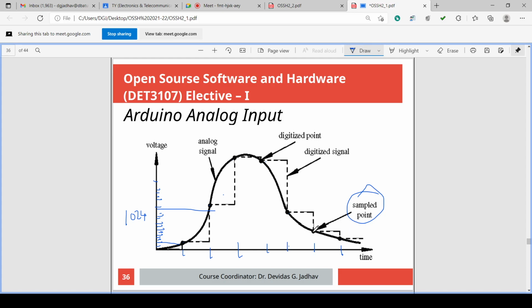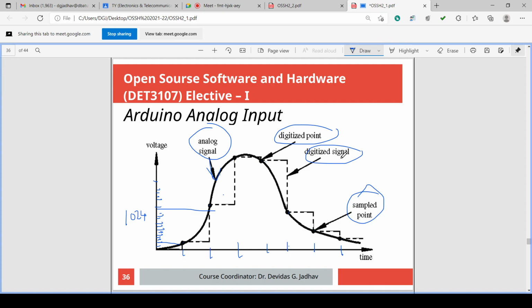So this is the analog sample and this is the digital signal. Digital signal is a step-like signal. And these are the digital points. And this is the analog signal. Analog signal varies over infinite values, but digital signal varies over only 1024 values, limited.